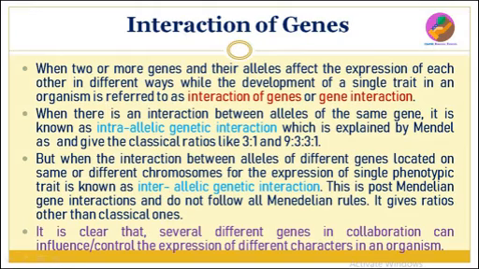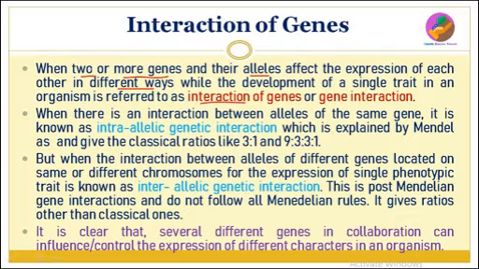So what is interaction of gene? When two or more genes and their alleles affect the expression of each other in different ways while the development of a single trait in an organism, it is referred to as interaction of gene, or it is known as gene interaction. So what happened here? It is a most simple phenomenon.